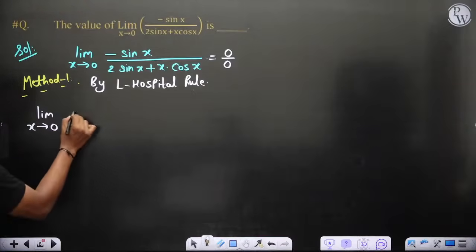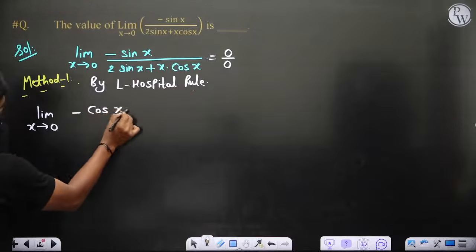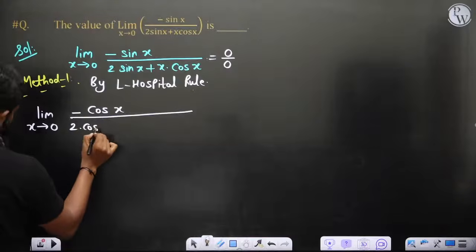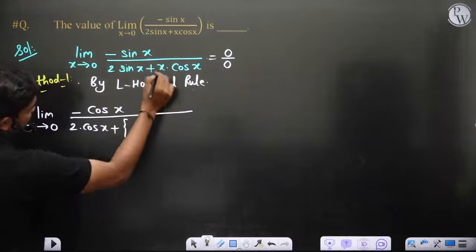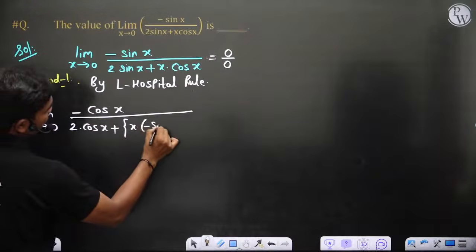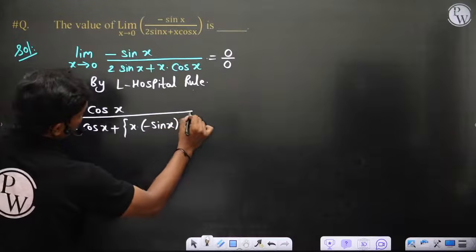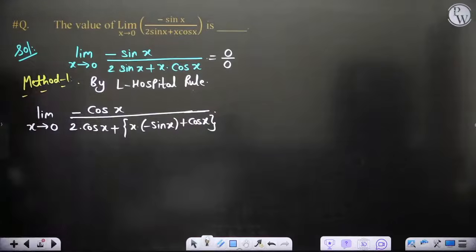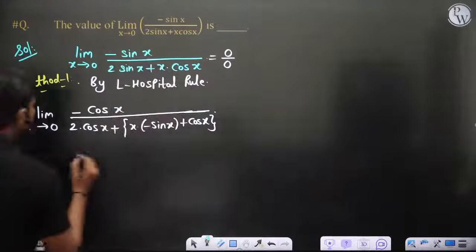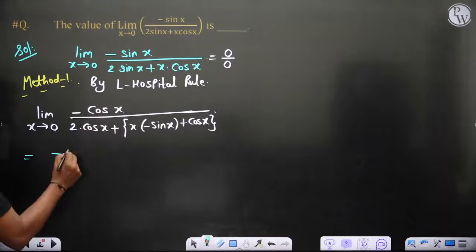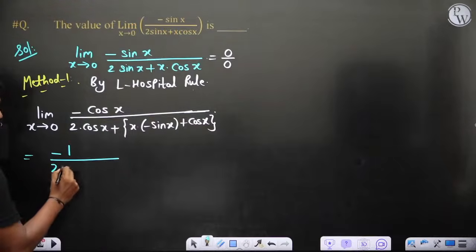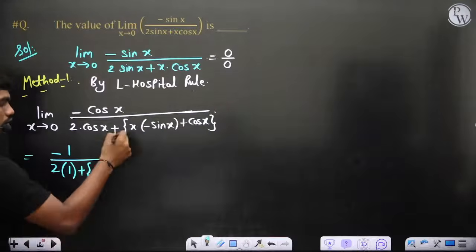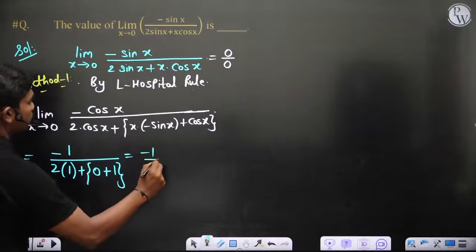Limit x tends to 0 of minus derivative of sin x, which is cos x, divided by 2 into derivative of sin, which is cos x, plus derivative of x into cos x, which is minus x sin x plus cos x. This is what you'll get. Now if you put x equal to 0, we get minus cos 0, which is 1, divided by 2 into cos 0, which is 1, plus 0 into minus sin 0 plus cos 0, which is 1, so it is minus 1 by 3, of course.